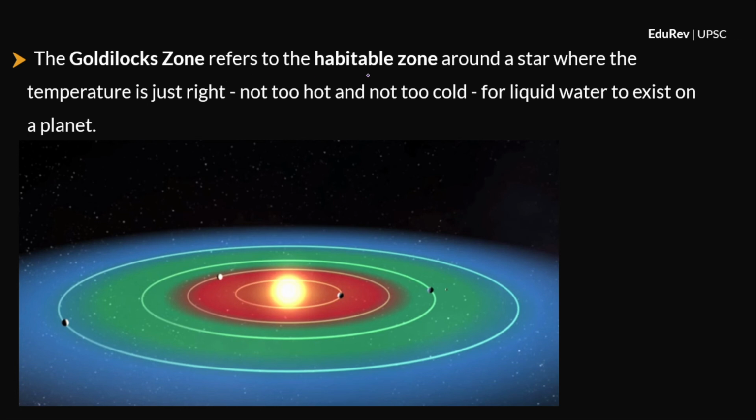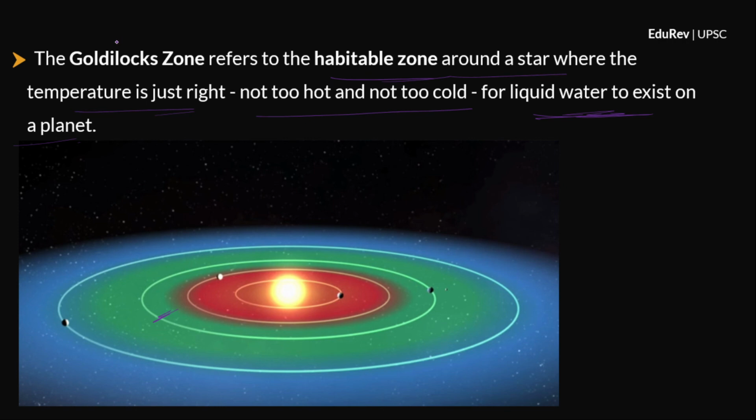The Goldilocks zone refers to the habitable zone around the star where the temperature is just right, not too hot and not too cold, for liquid water to exist on a planet. Clear? So, the green zone describes the Goldilocks zone or habitable zone. So, any planet in the Goldilocks zone is at a right distance from the star, where the temperature is not too hot or not too cold. The temperature is just right for liquid water to exist on the planet. So, this is the criteria for the Goldilocks zone.